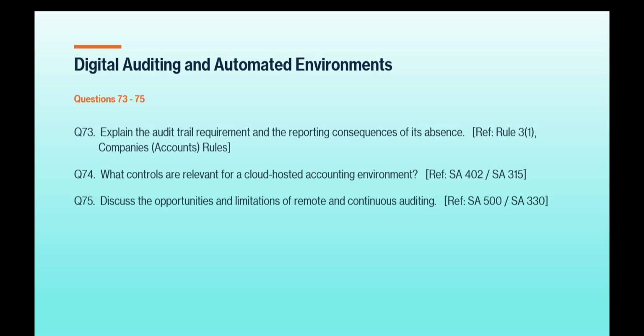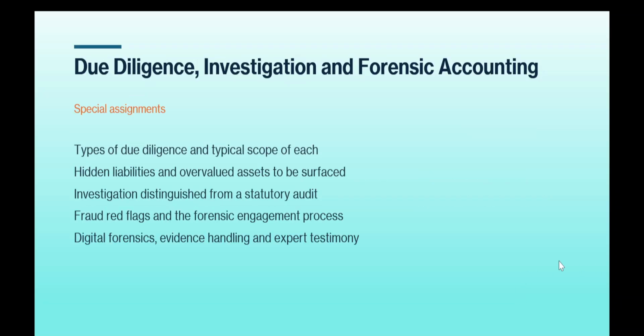Okay, question number 75, discuss the opportunities and limitations of remote and continuous auditing. Essay 500, and reference to essay 330 has also been taken. Then this is the next chapter, that is due diligence, investigation and forensic audit, special assignments.